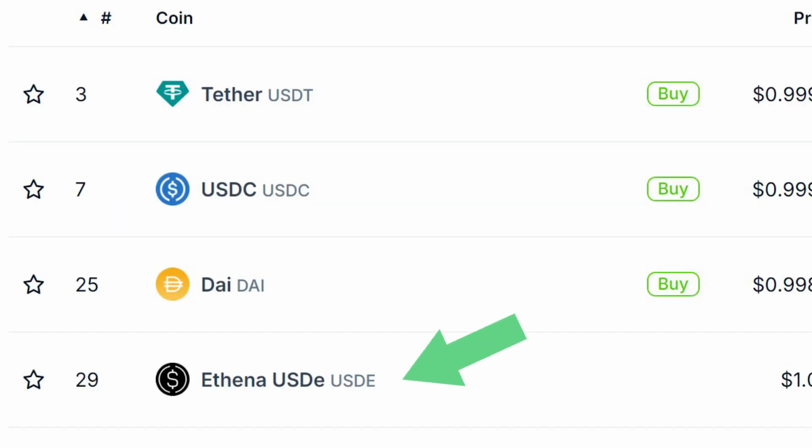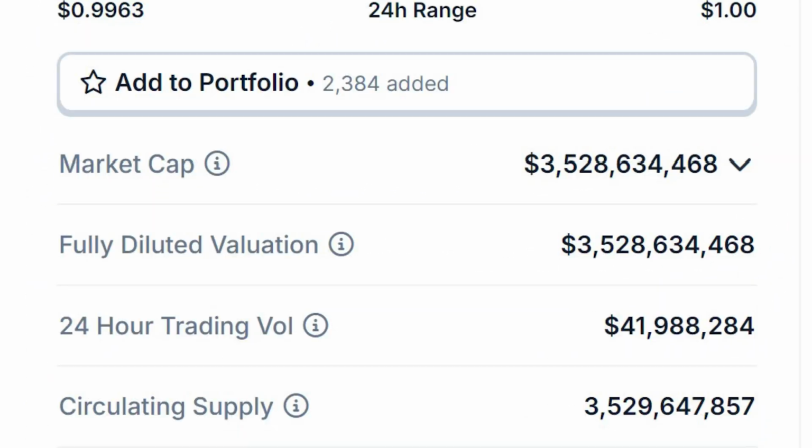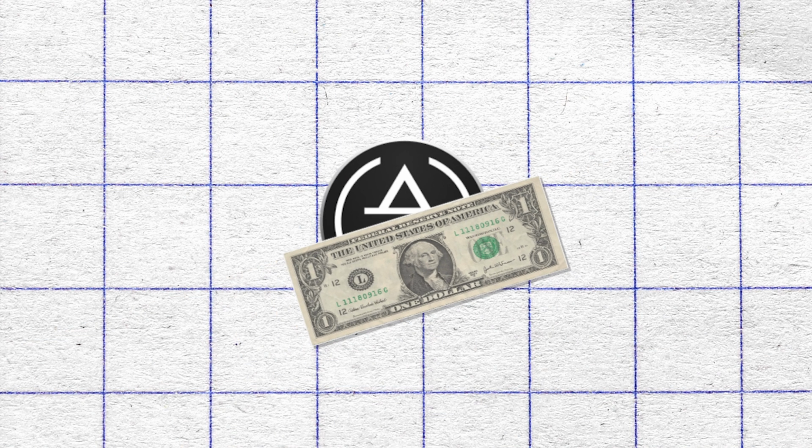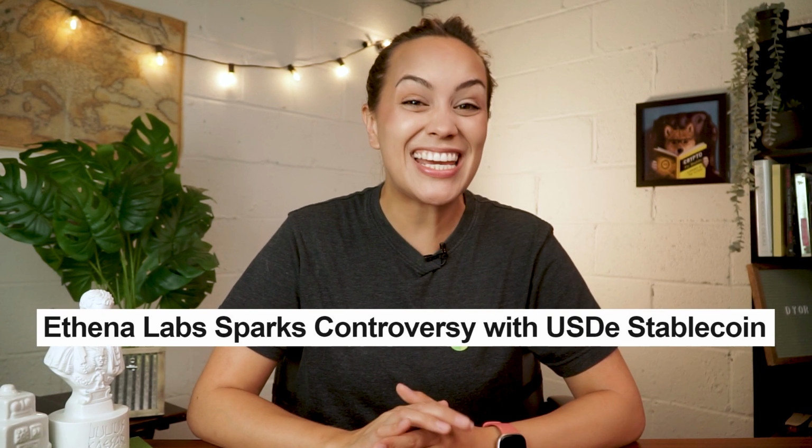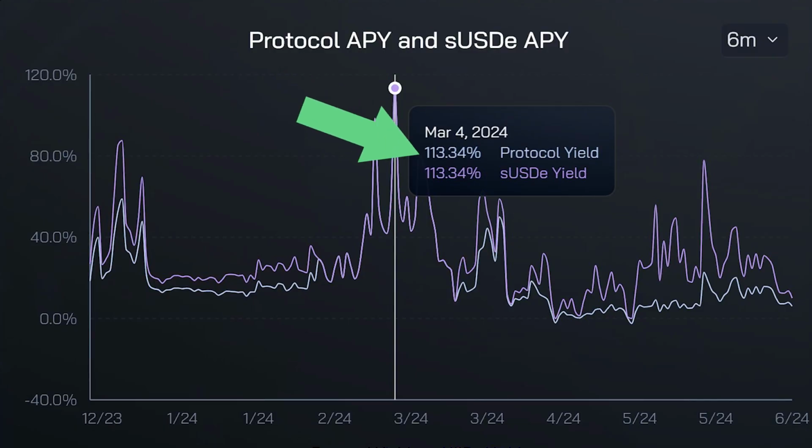In the recent months, USDe has risen to the top 5 stablecoins, having reached a market cap over $3 billion since its inception in November 2023. USDe is a synthetic dollar minted from the DeFi protocol Ethena. USDe and Ethena also attracted a slew of controversy due to the high yield offered to USDe stakers, briefly peaking above 100% at one point.